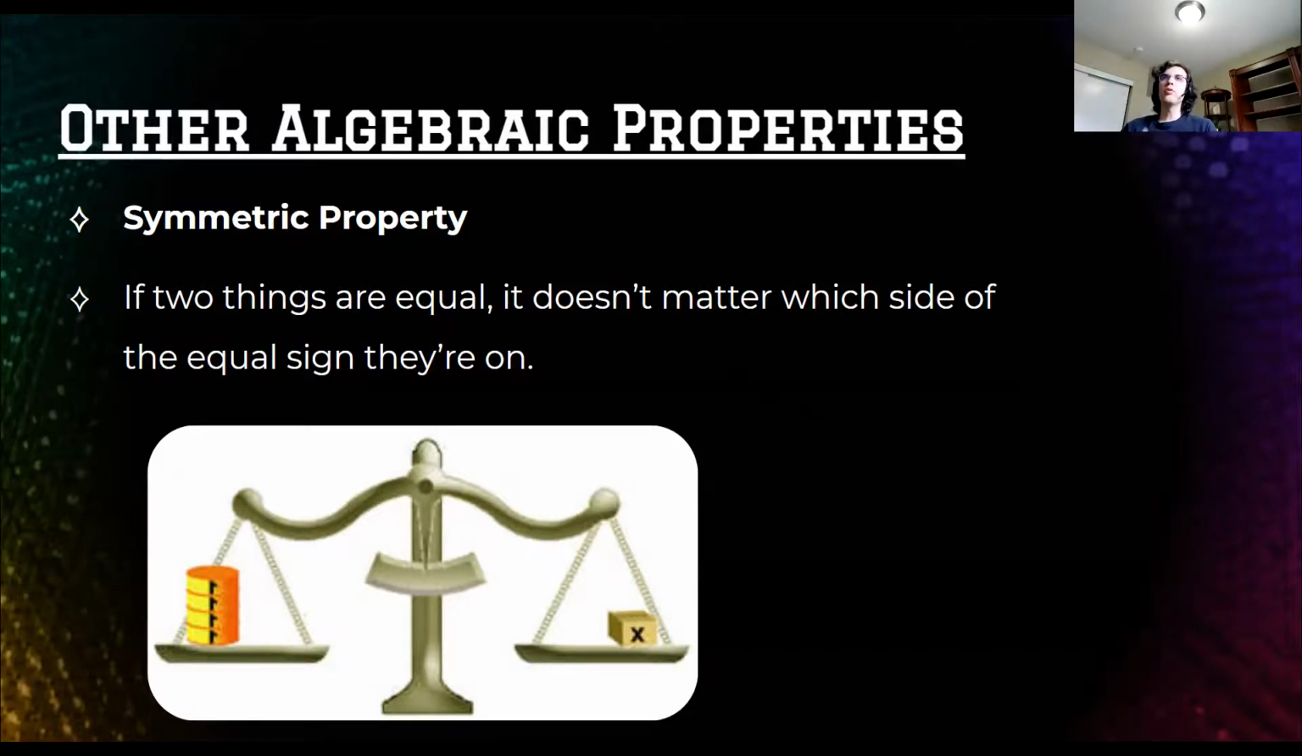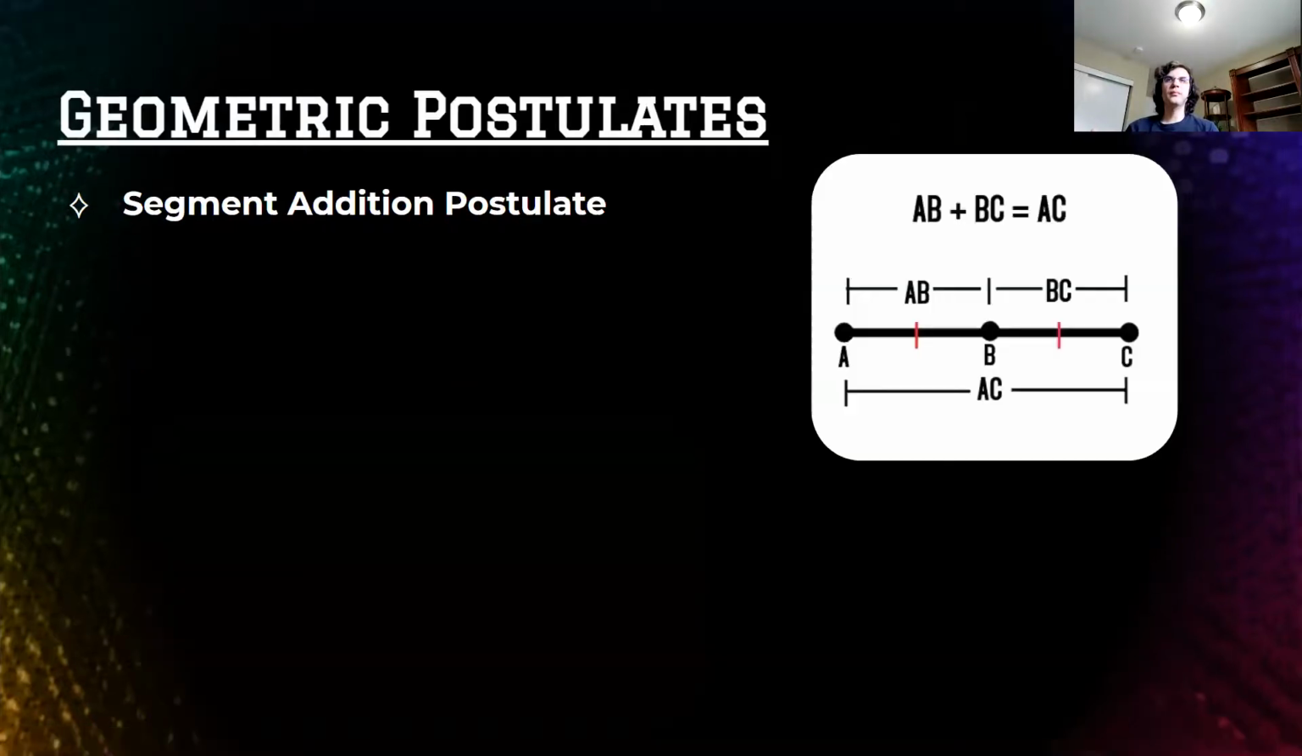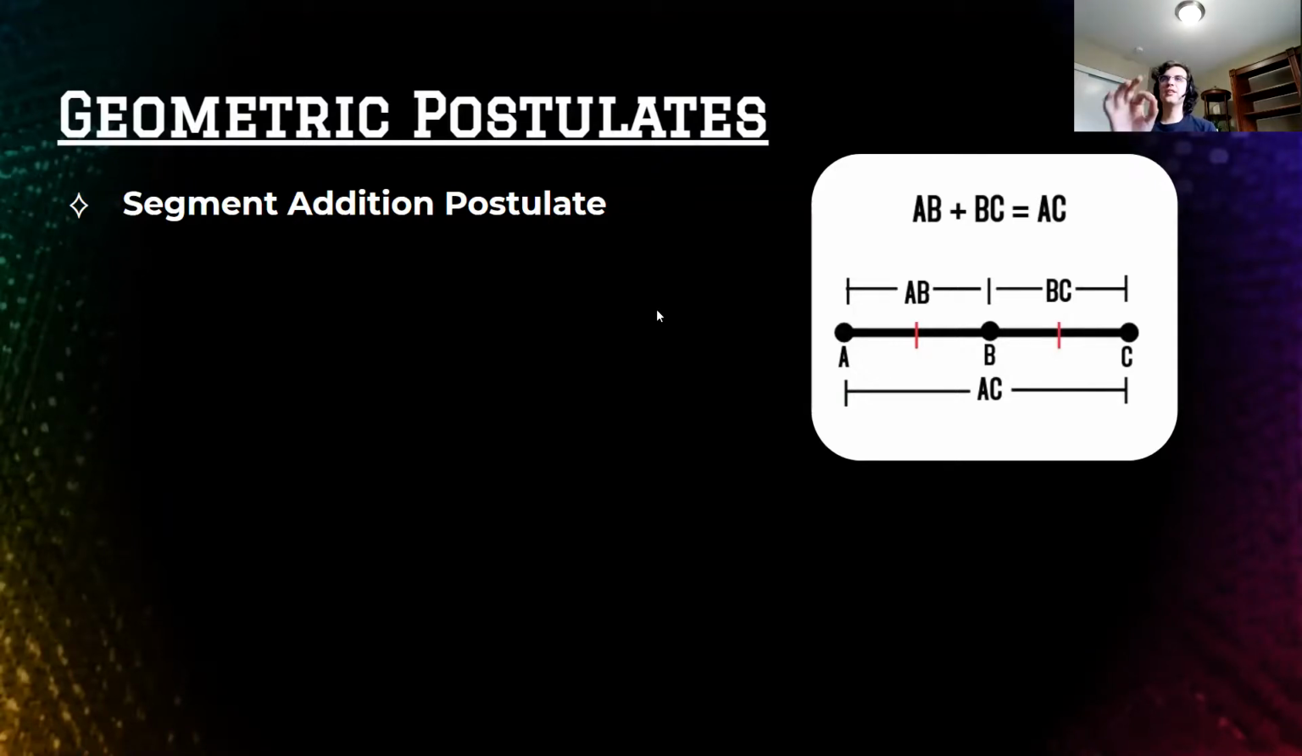Okay, so those are the algebraic properties, but we got two more to talk about. The geometric postulates. So these are the things we assume to be true in geometry, and they're going to look tricky, but they're not as tricky as they seem. So the first geometric postulate is the segment addition postulate. The segment addition postulate is that I can click together segments like I'm adding them.